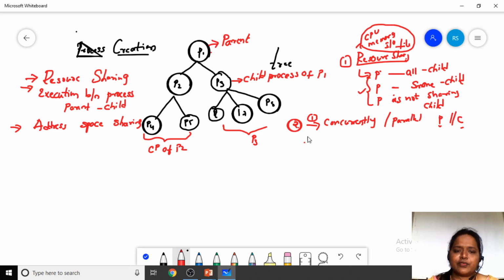That is one way of execution between the parent and child. The second option is that the parent waits till the child completes.